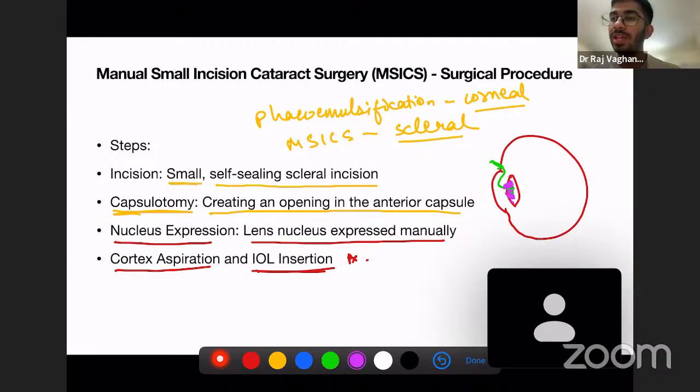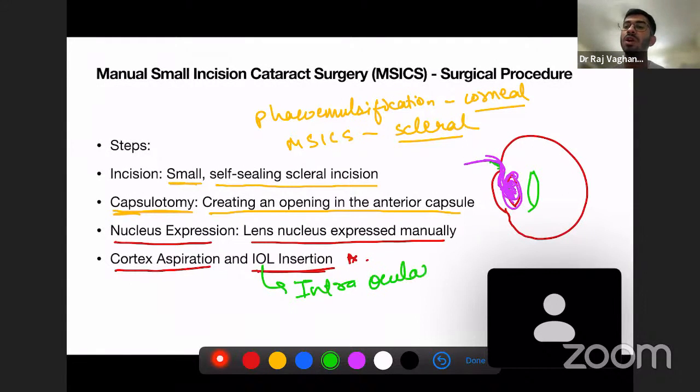When you aspirate the cortex, the degraded nucleus also comes with it, and all the material is aspirated. So the whole of the lens you are taking out. And after taking out the whole lens, you are implanting a new lens. That is the IOL, the intraocular lens, which is a new lens of the desired power. So this was about the manual small incision cataract surgery.